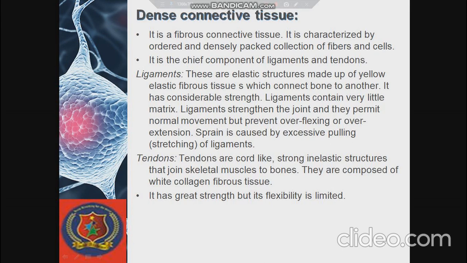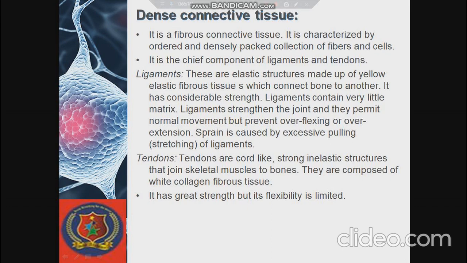And coming to ligaments, these are found between two bones, and they play an important role in connecting or joining a bone with a bone. So this ligament is highly elastic, only then will the movement of bones be possible. It is highly elastic and has great strength, but it has very little matrix, that is, a very little amount of intercellular medium, and ligaments are made out of both white and yellow tissues.